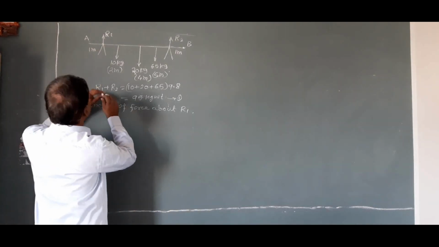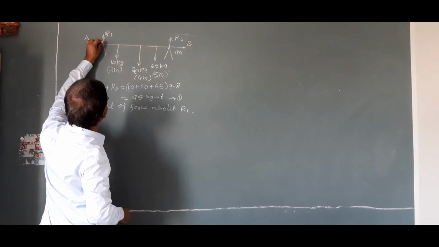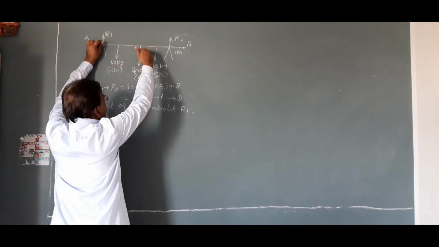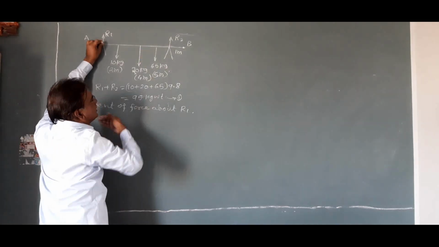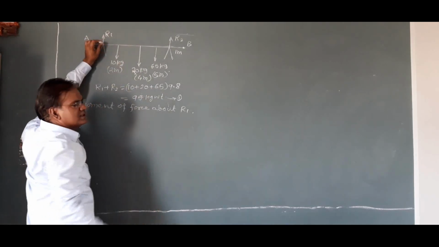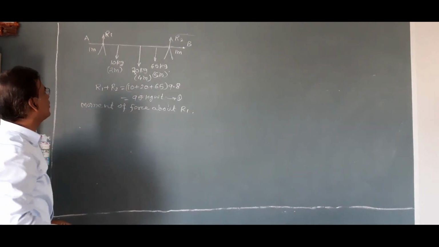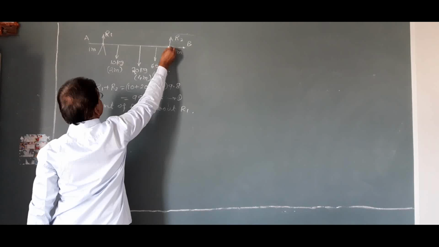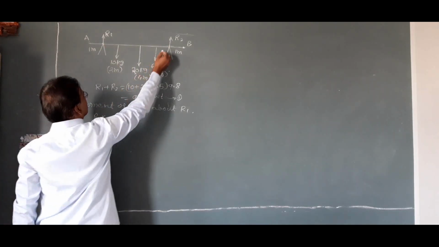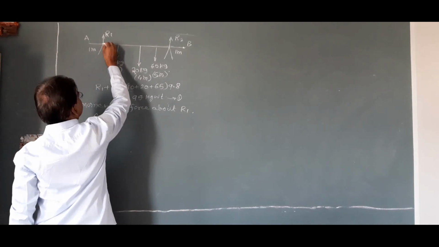Then here, if we take axis of rotation at this point, then these three forces produce rotation in clockwise sense, whereas R2 produces rotation in anti-clockwise sense. Therefore, we can write R2 into perpendicular distance between R1 and R2.